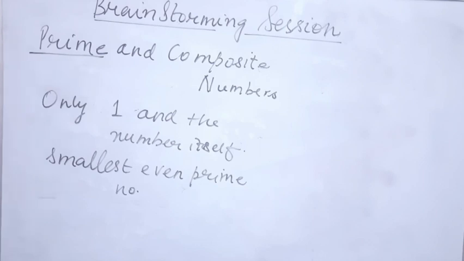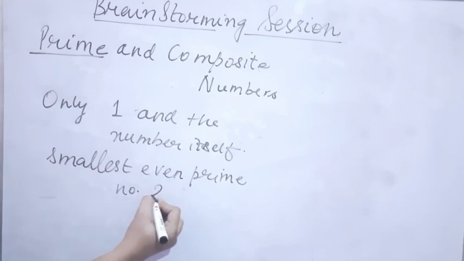As you all can see, I reply to each and every single comment. So let's see how many of you are replying to me in the comment section. Smallest even prime number is 2.